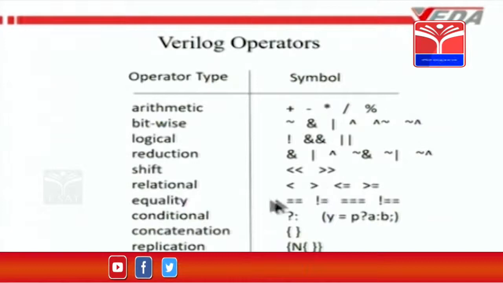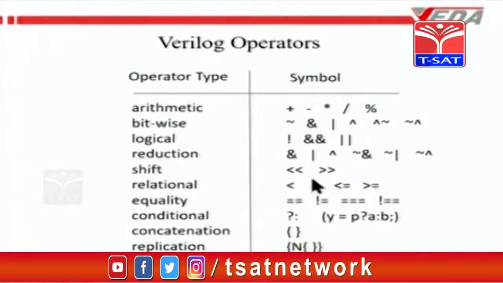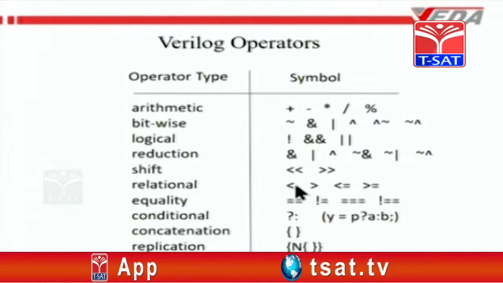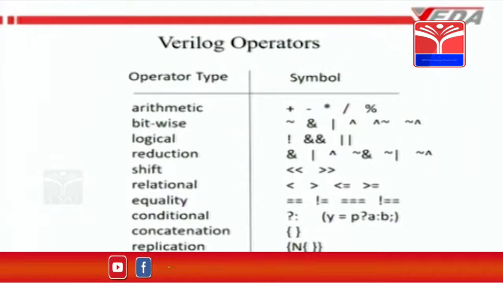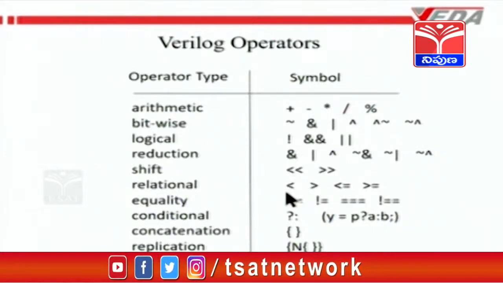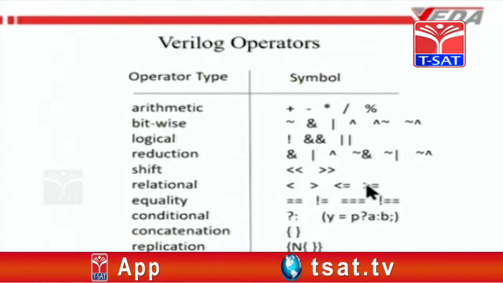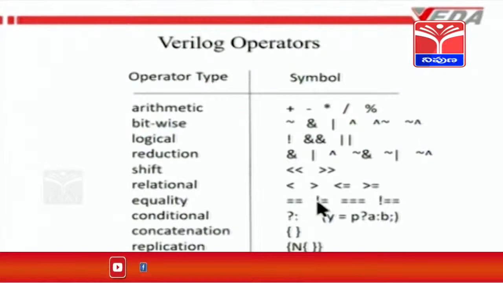Like that you have several operators. One is the shift operator, shift left and shift right by the required number of positions. This is relational operators comparing A less than B. If you say A is less than B, if that is true, the output of that comparison is 1. If that inequality turns out true, the result is a Boolean 1. Similarly, for all of these 4 operators, less than, greater than, less than or equal to, greater than or equal to. Equality operators say equal to, not equal to.